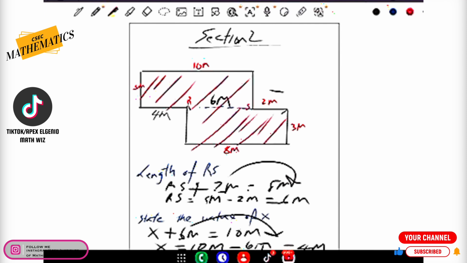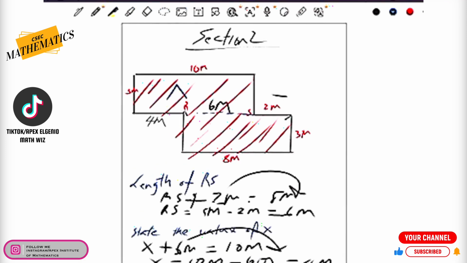All right. Now, when we look at this, what we call in mathematics a composite diagram, it is not a shape that has a name, but because it's a composite shape, usually these composite shapes are made of two different or two of the same shapes. So it is clear then that we can say that this shape at the top, which we're going to label as A, is a rectangle. And then this shape at the bottom here, which we're going to label as B, is also a rectangle.